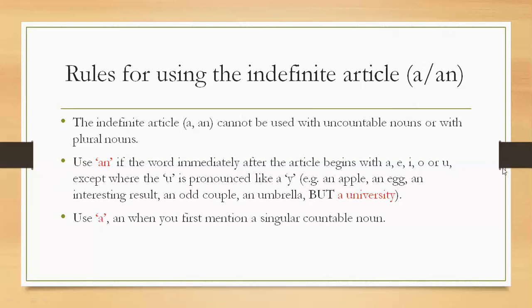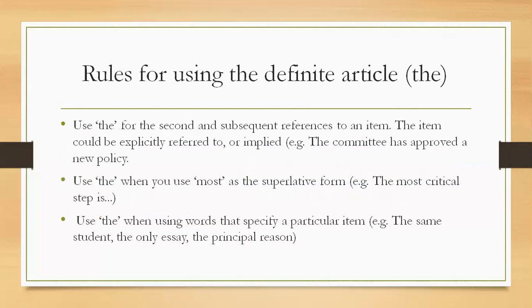Now, use a or an when you first mention a singular countable noun. This we have already discussed: in the case of a singular countable noun, we need to use a or an depending on the sound. If it is a consonant sound, we use a. If it is a vowel sound, we use an.